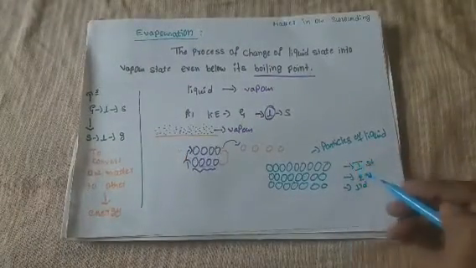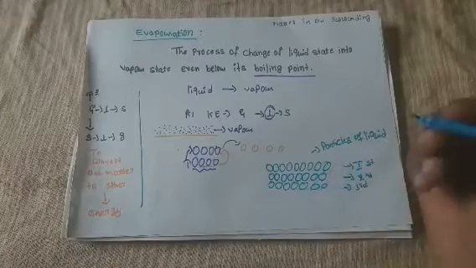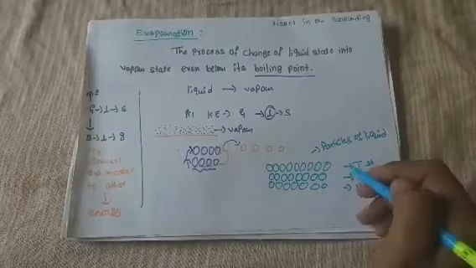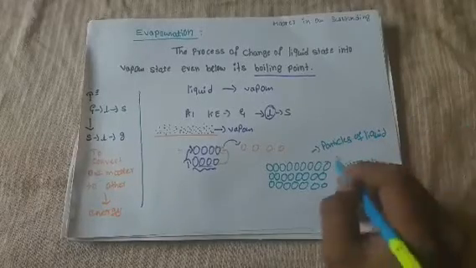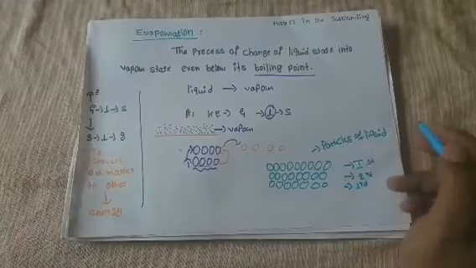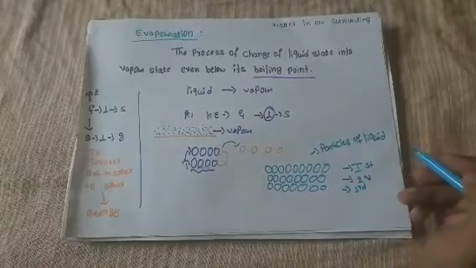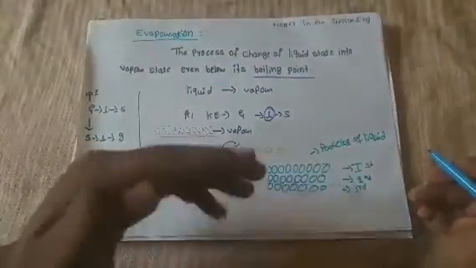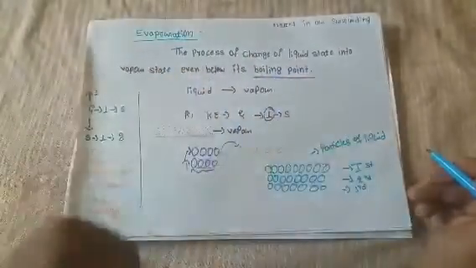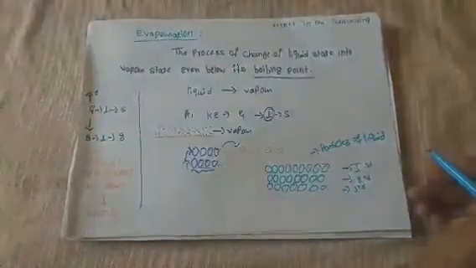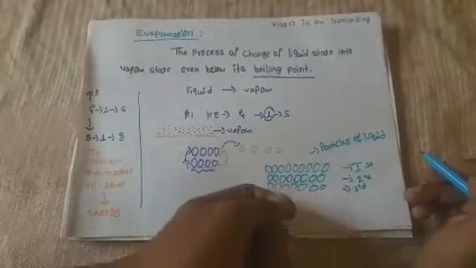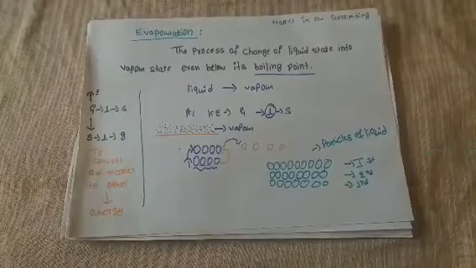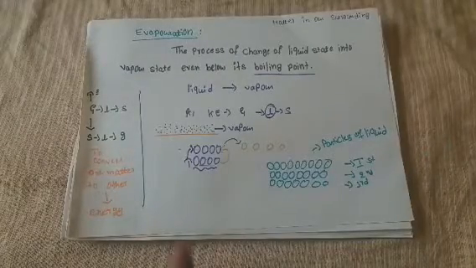Then which surface first converts from liquid to vapor, meaning which surface first converts from liquid state to vapor state: the first surface, the second surface, or the third surface? Just imagine a river. In a river, the liquid particles present at the top of the river are first converted into vapor, then the next, then the next, like that. When it continues, the amount of water in the river decreases. How and why is the first surface converted from liquid to vapor?